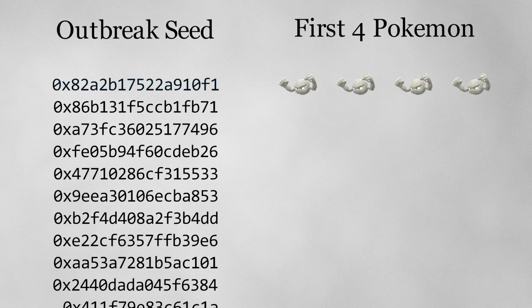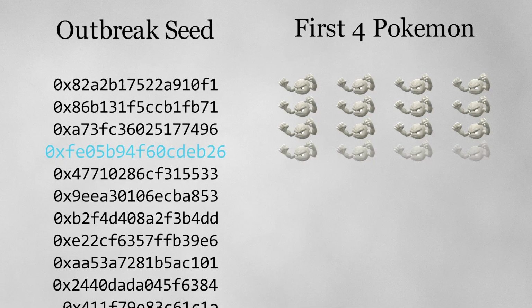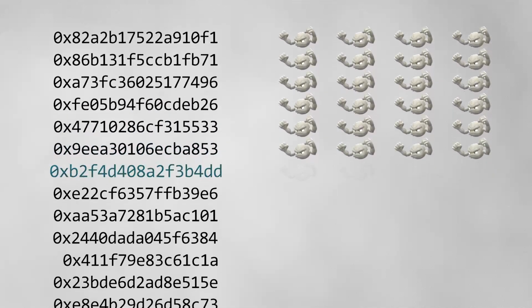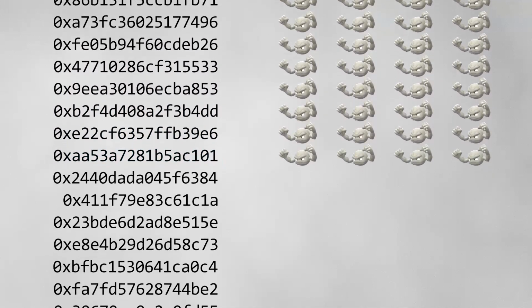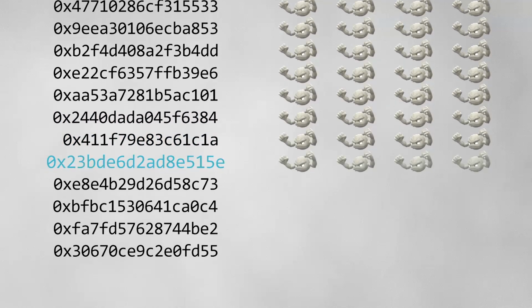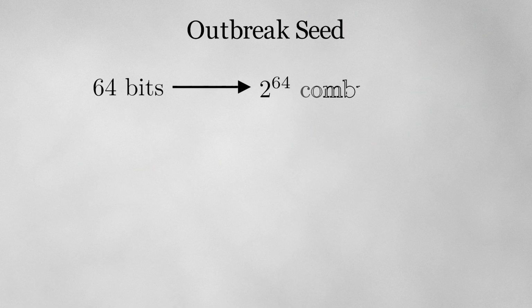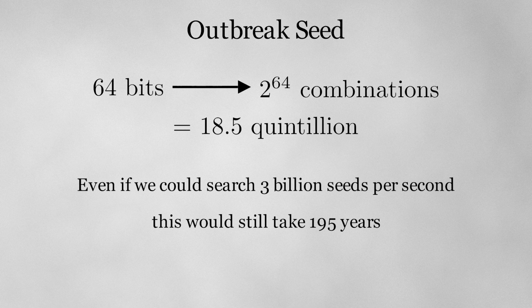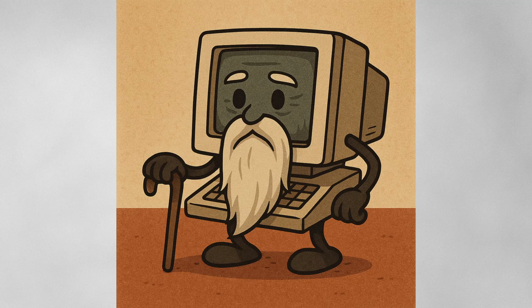So a natural first solution to this problem is to just try random outbreak seeds to see if they end up spawning the same first 4 Pokemon that we see in-game. And this absolutely would work, as there is only so many possible seeds and eventually we would find the right one. However, the space of possible Pokemon seeds is quite large. Because Pokemon uses 64-bit outbreak seeds, there are 2 to the 64th possible different seeds, or about 18.5 quintillion different seeds. Modern computers are very fast, but trying to check that many possible outcomes, even if you had your computer running 24/7, would take longer than your lifetime, your children's lifetimes, and your grandchildren's lifetimes. And since your great-grandkids probably won't care about this anymore, we have to find a better solution.